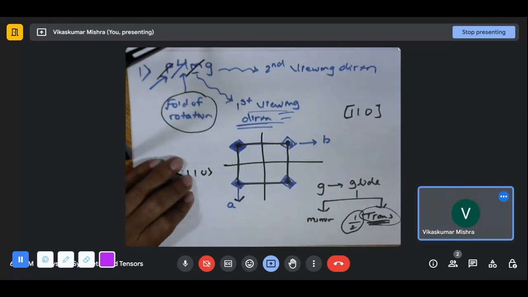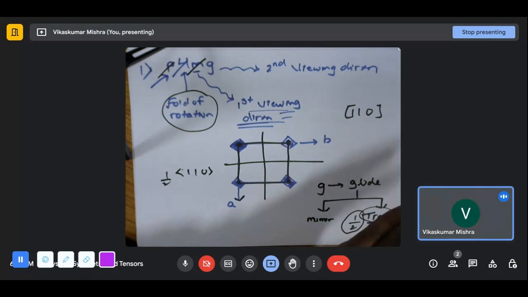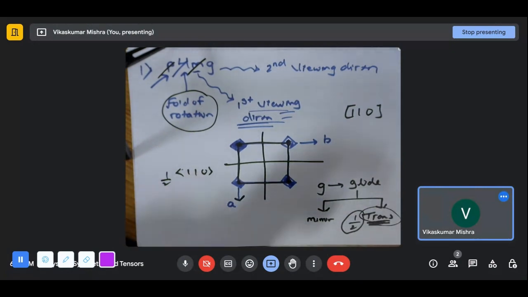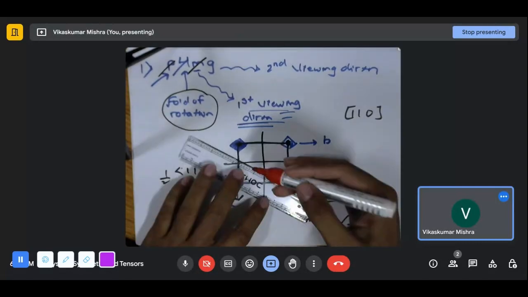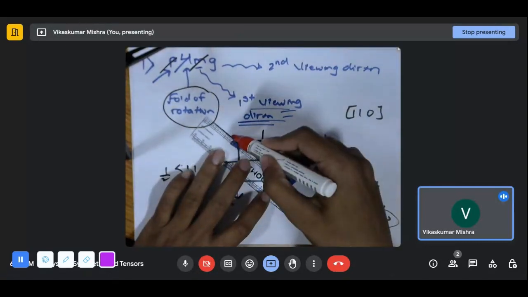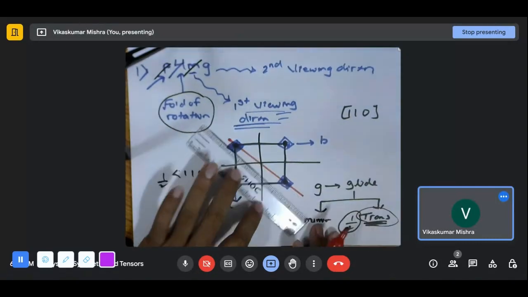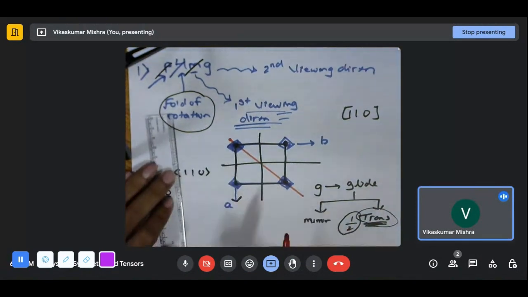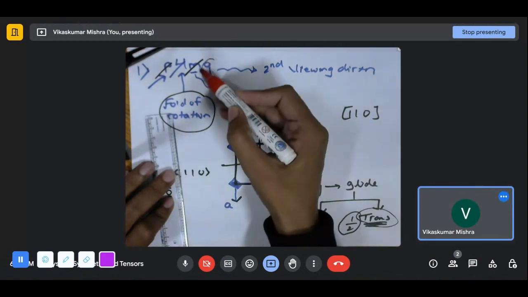So we can say that this is our second viewing direction. So perpendicular to this particular viewing direction, there is a glide.